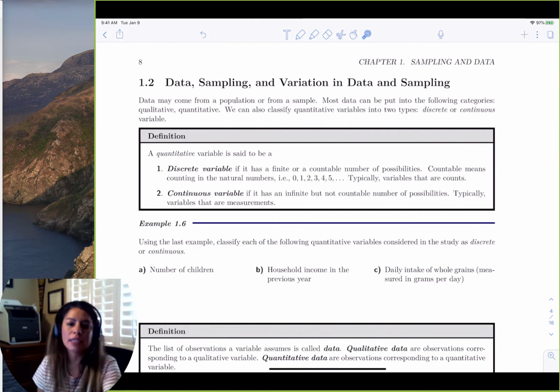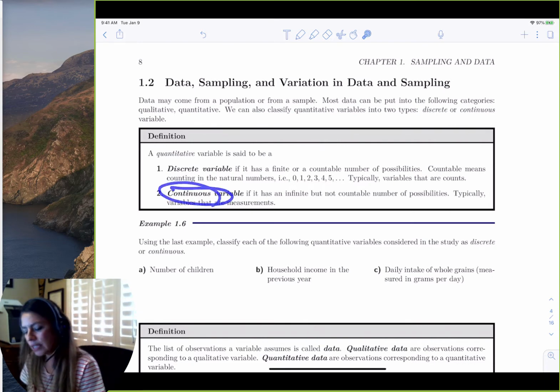So anything that's countable, that you can only count in whole numbers, like people, animals. If you go to the grocery store, you can't go to the produce area and buy an eighth of an apple. You can't cut an eighth of an apple and go to the register and say, hey, I have an eighth of an apple, charge me for it. They're going to be like, no, go back and get the whole apple. Why are you cutting our fruit up? And go buy the whole apple, right? So everything's just whole numbers. That's discrete. Continuous is everything else.